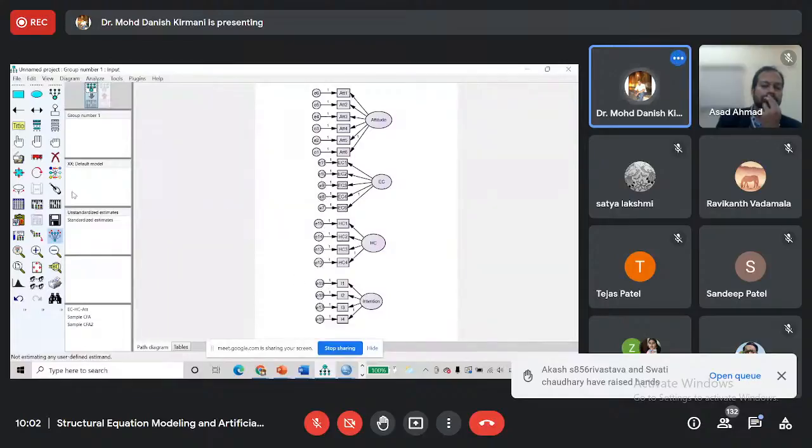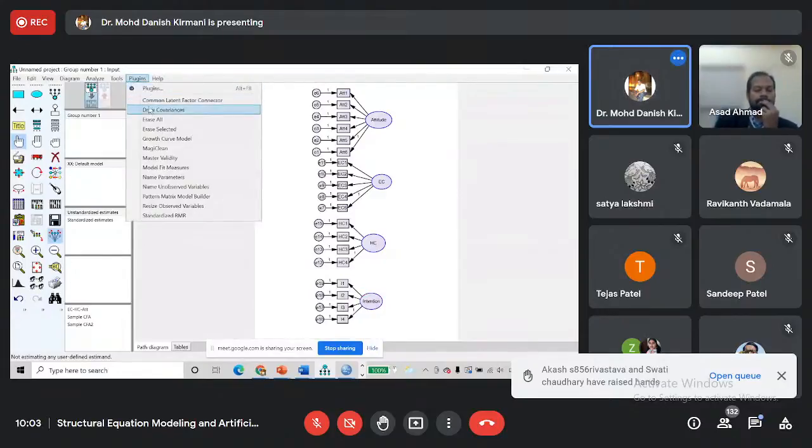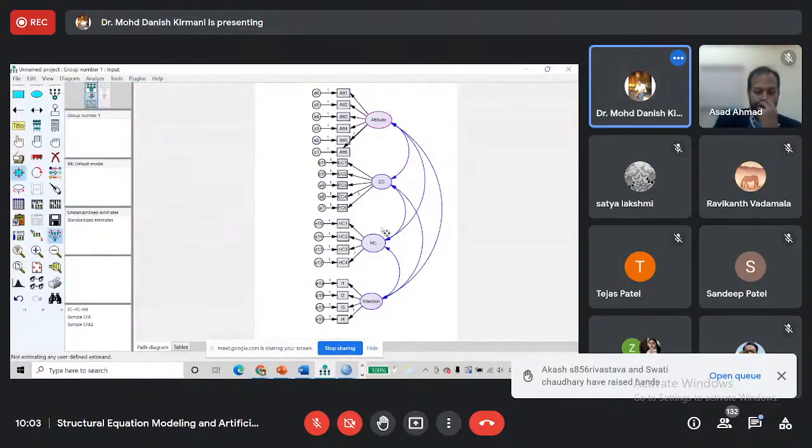Now, before going for estimating in the CFA model, we should select all the latent variables and we should draw covariances between them, to determine that these latent variables should not have high covariances. So to check this, we add covariances between these latent constructs.